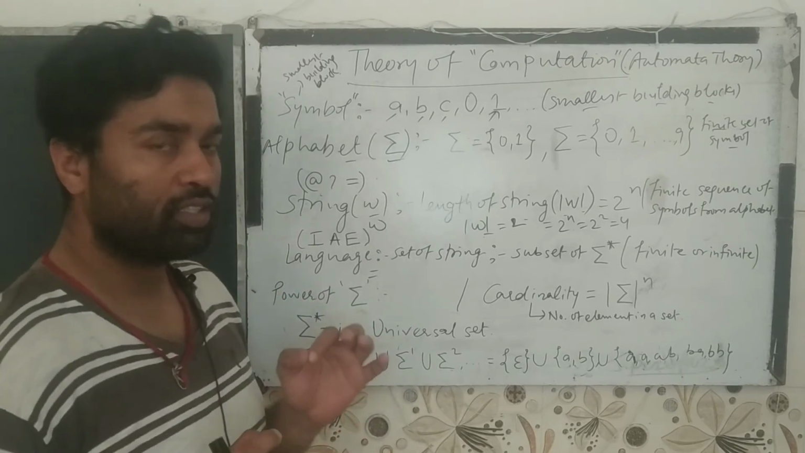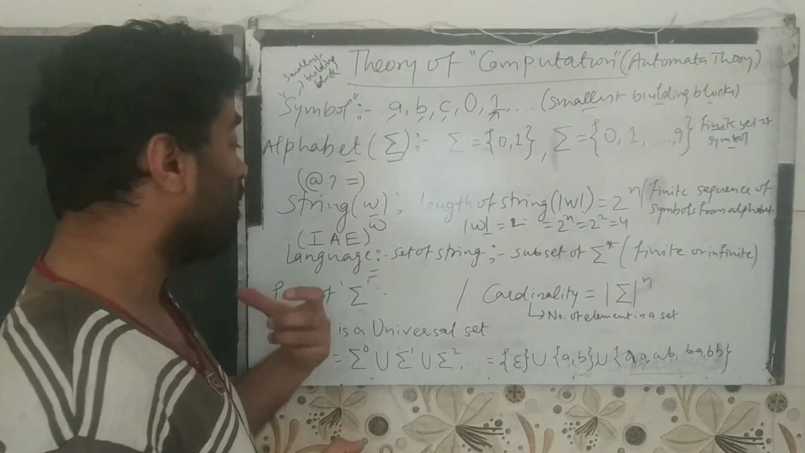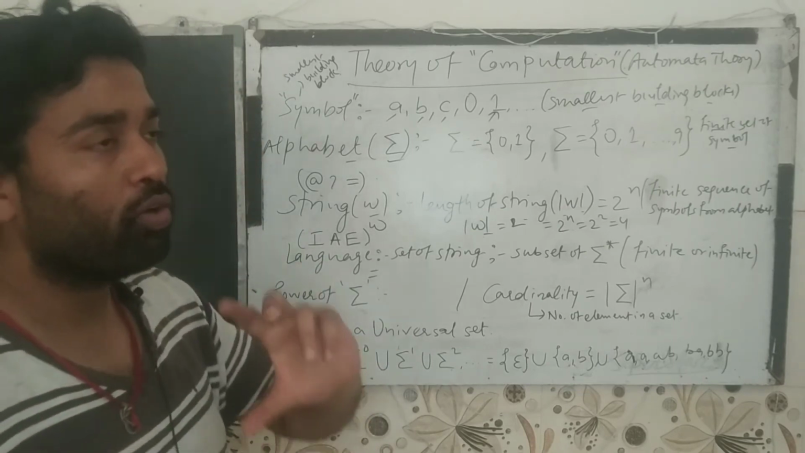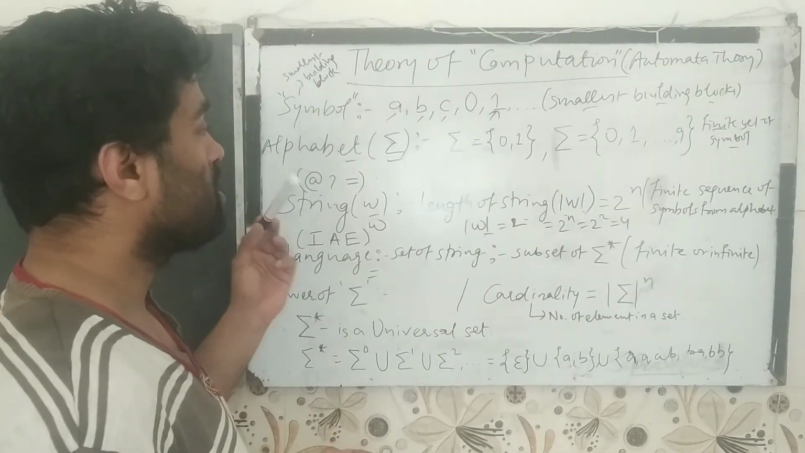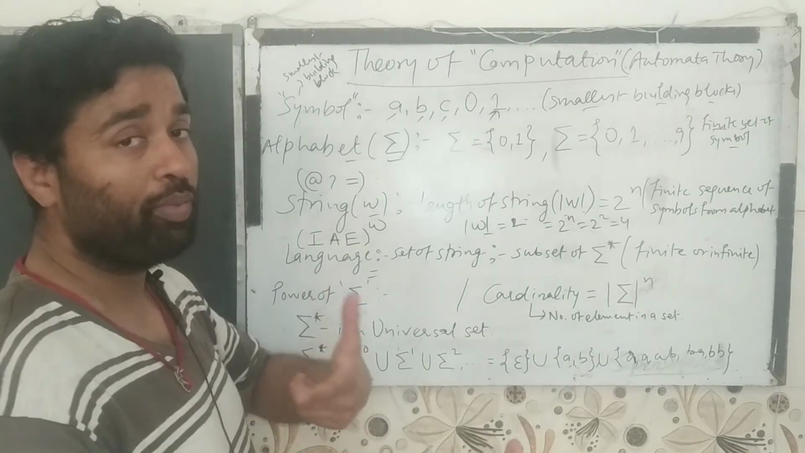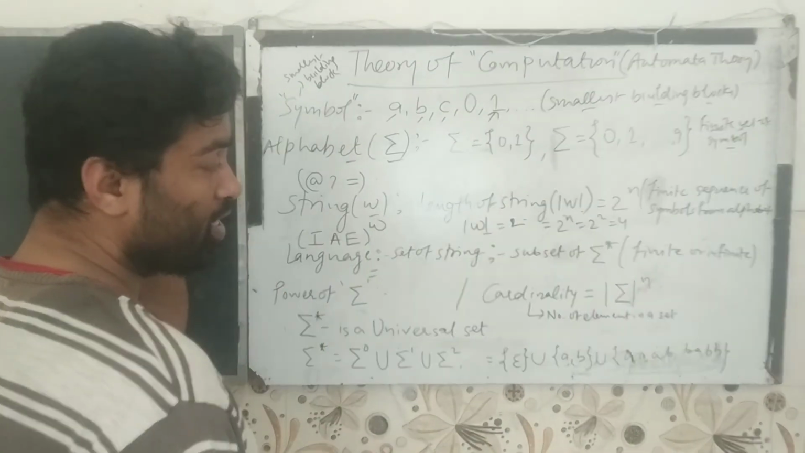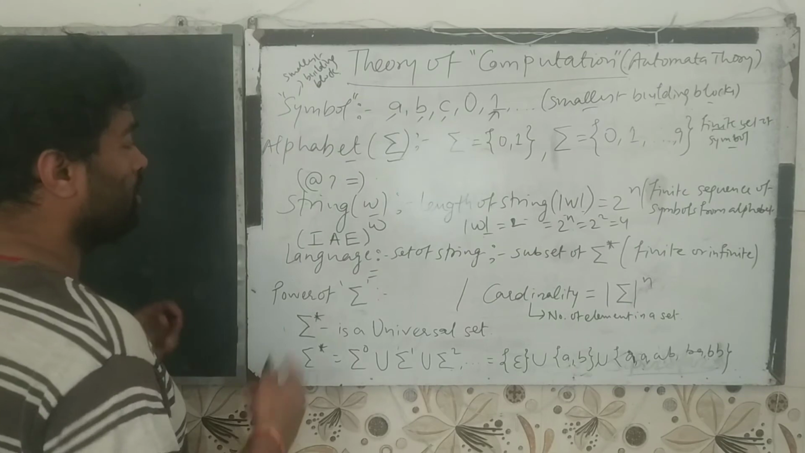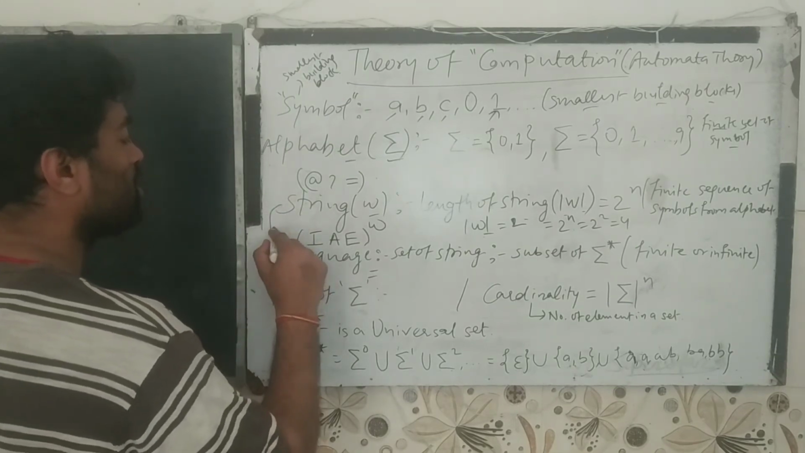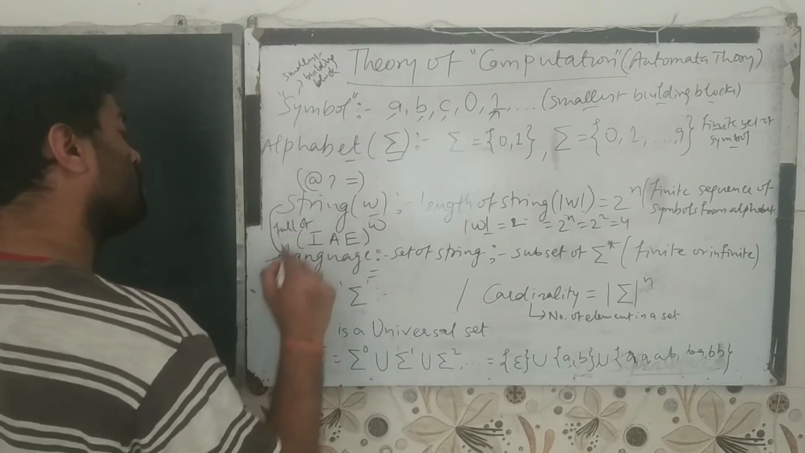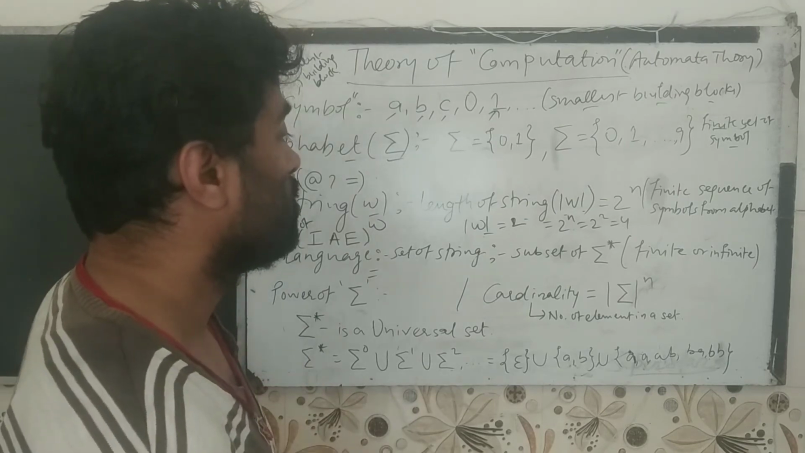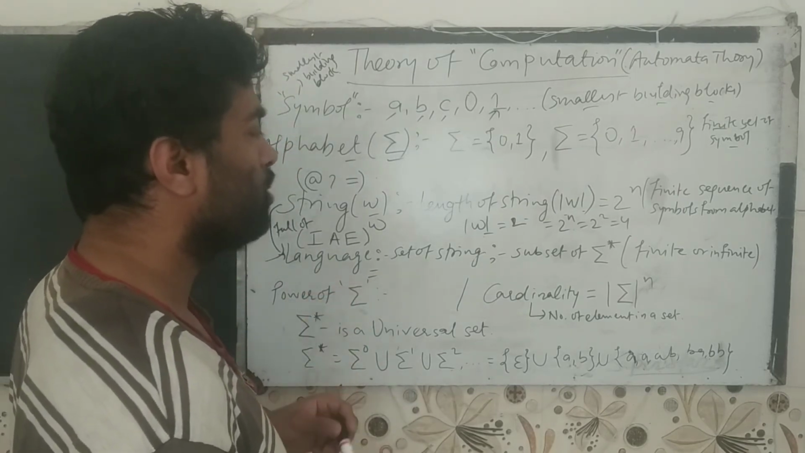If we are representing a set of strings, then it is a language. If we are talking about only a string, then it is a finite sequence of symbols or alphabets. If we are talking about a language, then it is a set of strings. So you can say a language is full of strings. It will be finite or non-finite.